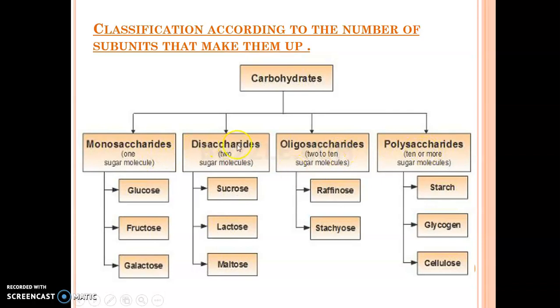Classification: monosaccharide, disaccharide, oligosaccharide and polysaccharide. In this we have glucose, fructose, galactose, sucrose, lactose, maltose. Whatever examples we will do, you will add here. Here we have raffinose and stachyose. And in polysaccharides, you will divide it into two parts: homopolysaccharide and heteropolysaccharide. As we do our examples, you will keep on adding there only. So this is the main table that you have to draw before I get on to the second lecture. So that's all about the introduction to carbohydrates.